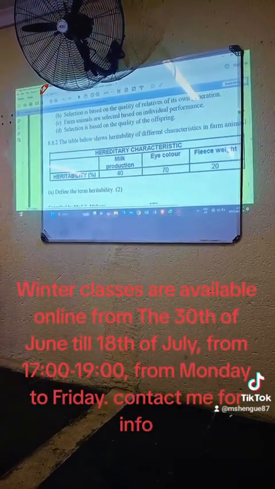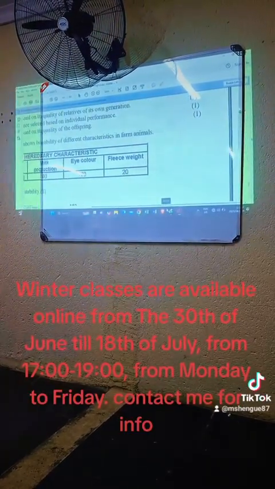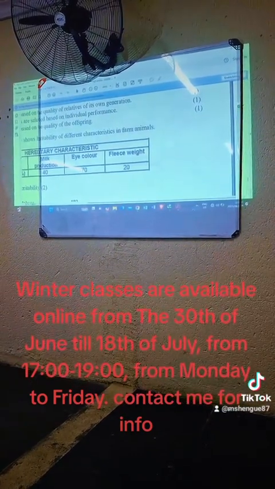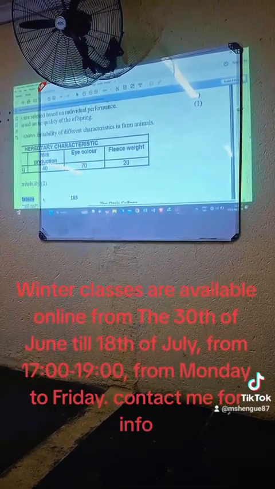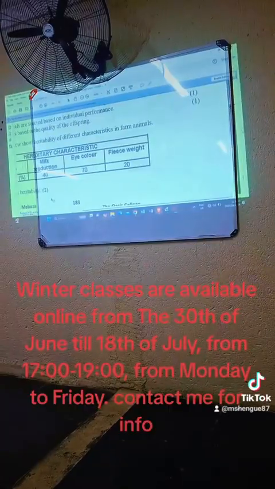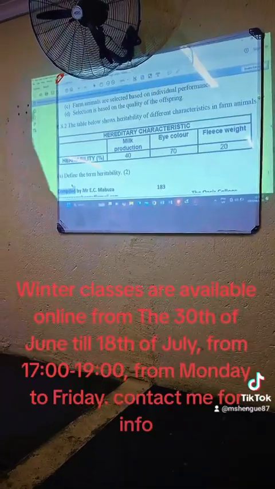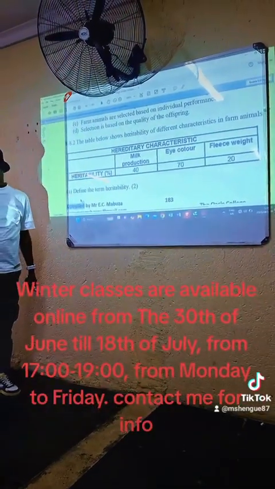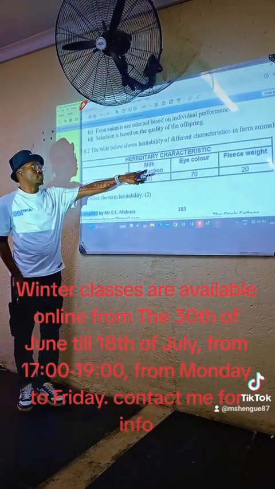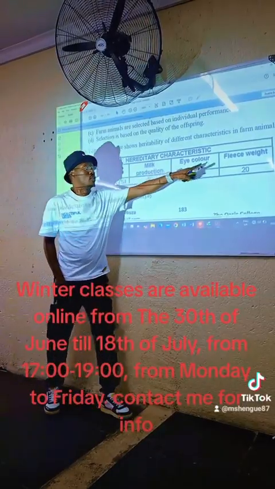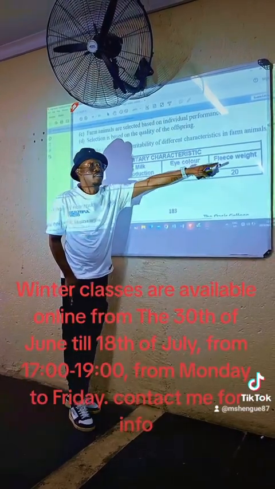Now, I want us to look at this one. The diagram shows heritability. Below is a table showing heritability of different characteristics. Let me just teach you something here. How many characters are we having here? 1, 2, 3. The first one is milk production, the second one, eye color, and then fleece weight.